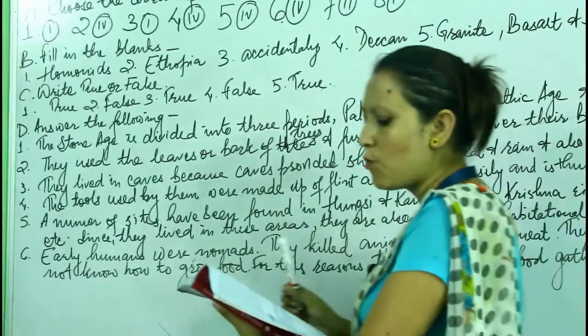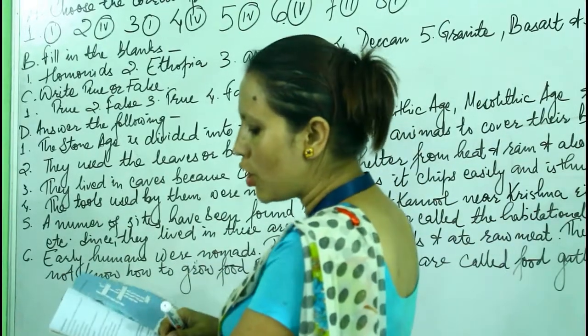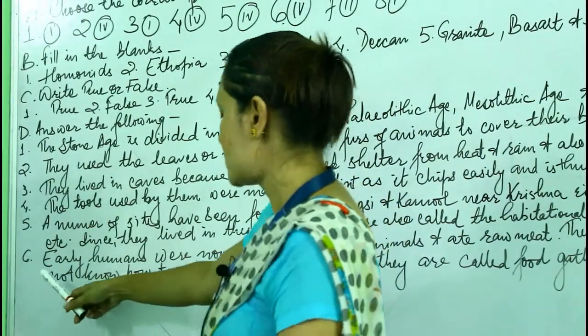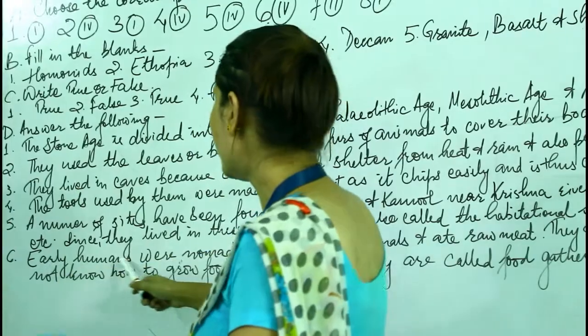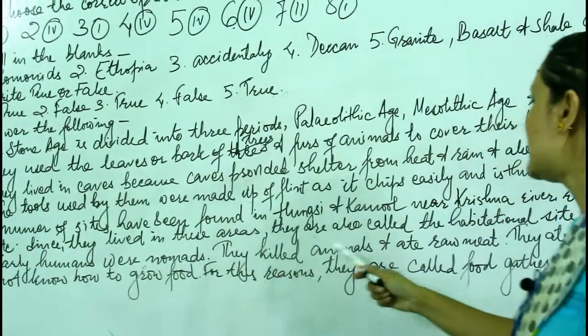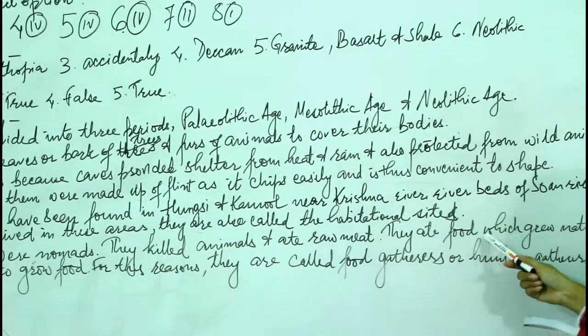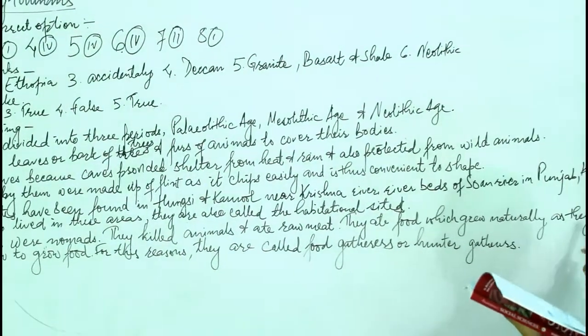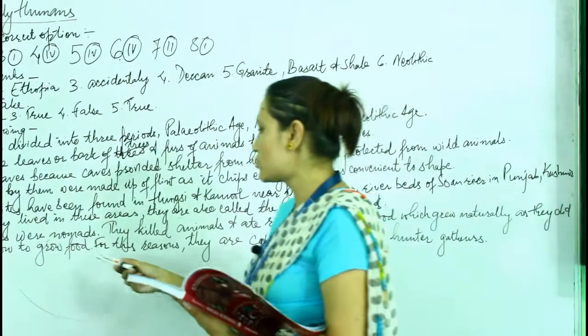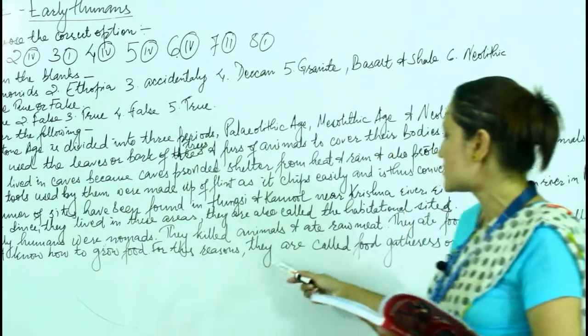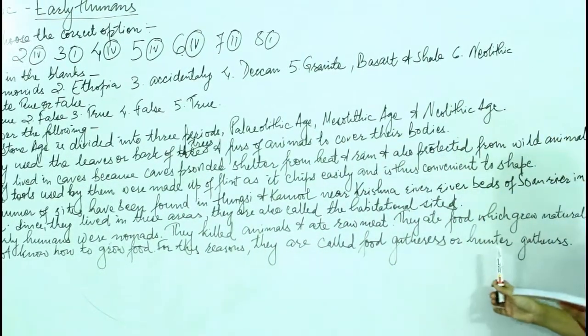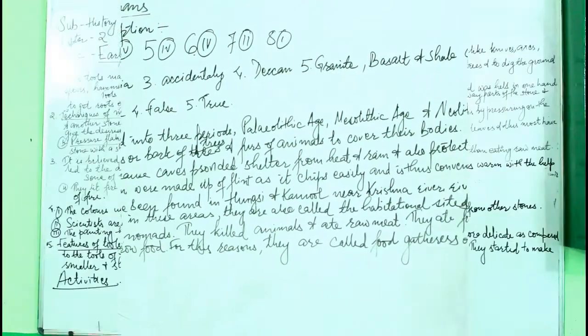Number 6, why are early humans called food gatherers or hunter gatherers? Early humans were nomads. They killed animals and ate raw meat. They ate food which grew naturally as they did not know how to grow food. So for these reasons, they are called food gatherers or hunter gatherers.